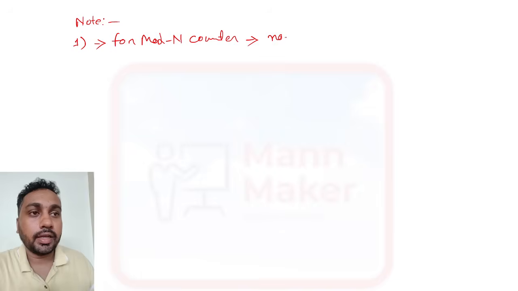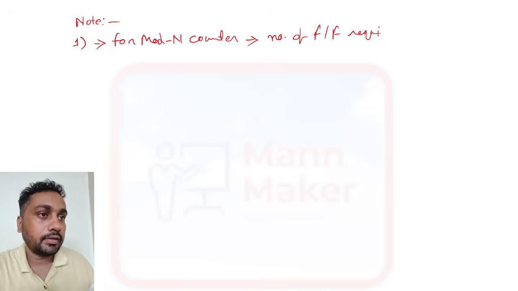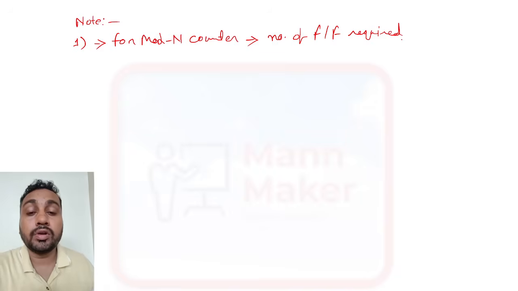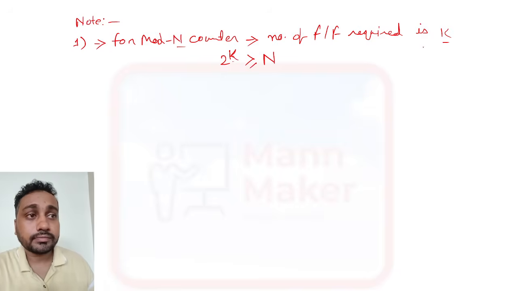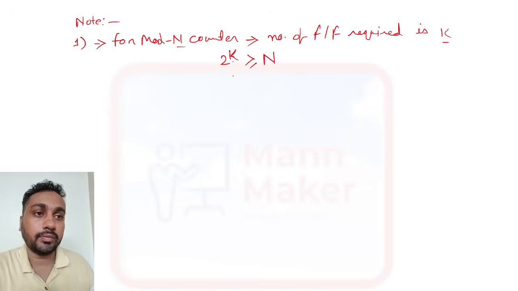If they ask the number of flip-flops required to make a mod n counter, the number of flip-flops required is k, where 2 to the power k is always greater than or equal to n. N is your mod n and k is the number of flip-flops.